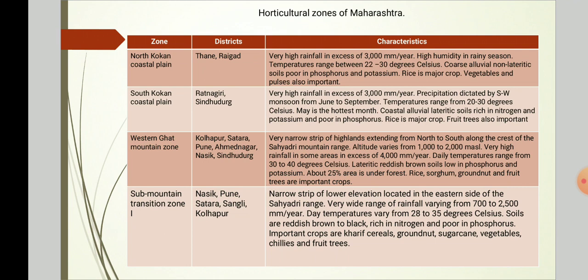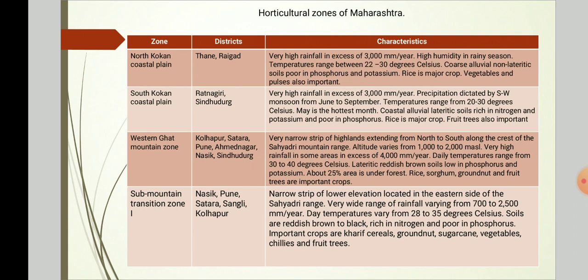Then South Konkan coastal plain. It includes districts like Ratnagiri and Sindhudurg. The characteristic of this region: very high rainfall in excess of 3000 mm per year. Precipitation dictated by southwest monsoon from June to September. Temperature ranges from 20 to 30 degrees Celsius. May is the hottest month. Coastal alluvial lateritic soil rich in nitrogen and potassium and poor in phosphorus. Rice is the major crop. Fruit trees are also important.